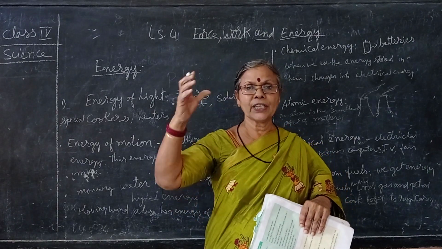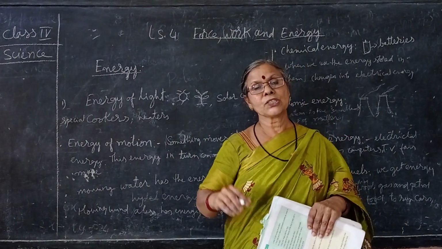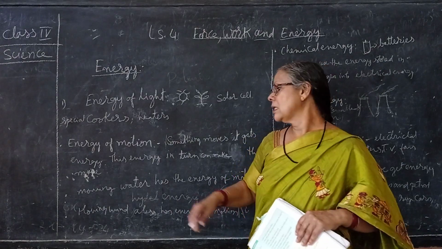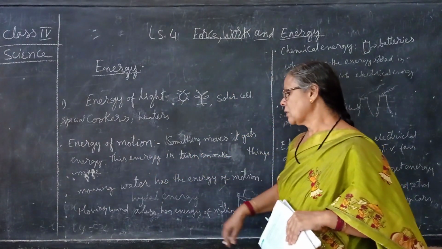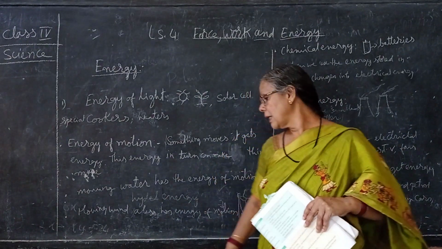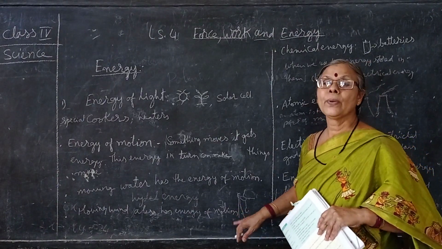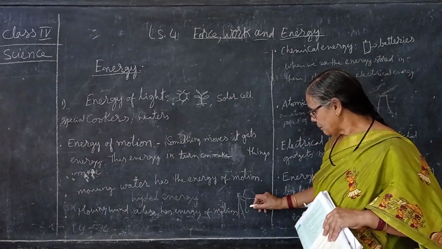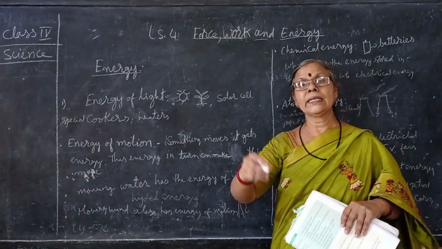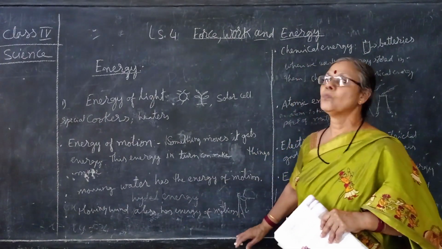Water is moving when it falls from a height, so that it falls on the turbines. When the turbine starts moving, it produces electricity. Then the windmill can also produce electricity by motion, because with the force of the air, the blade starts moving and it generates electricity. So these are the energy of motions.